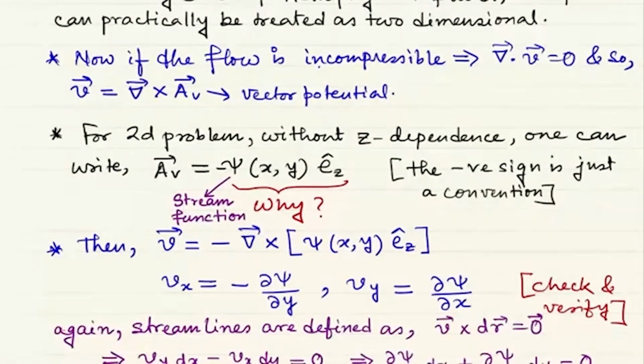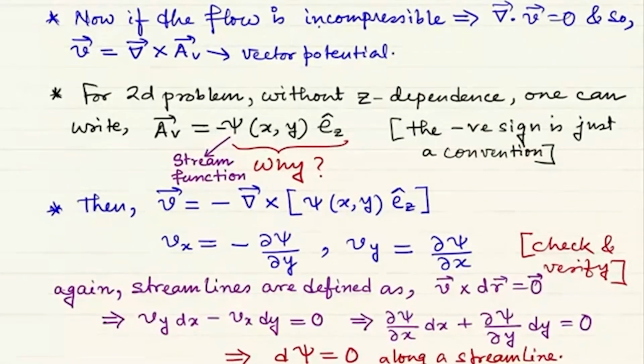Now we know that streamlines are defined as V cross dr equal to 0, or dl, whatever, that is not a big deal, where dr or dl are the incremental length elements of a streamline. From this definition we can write the streamline condition like this.